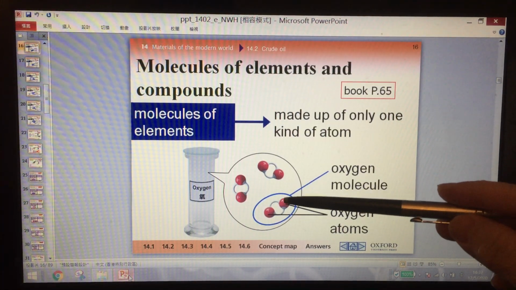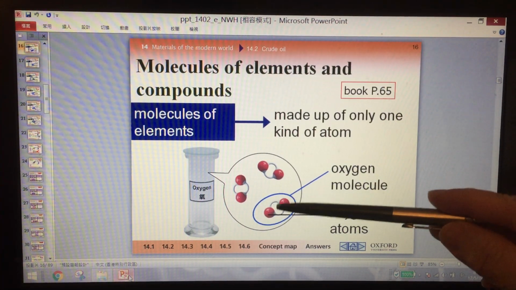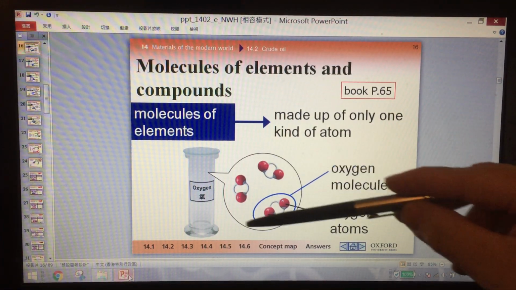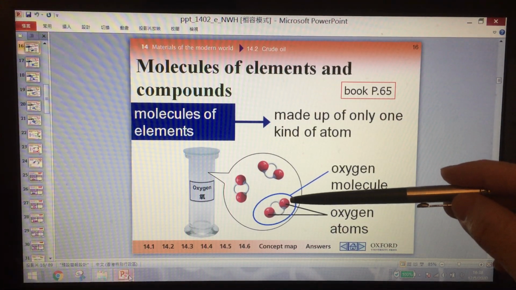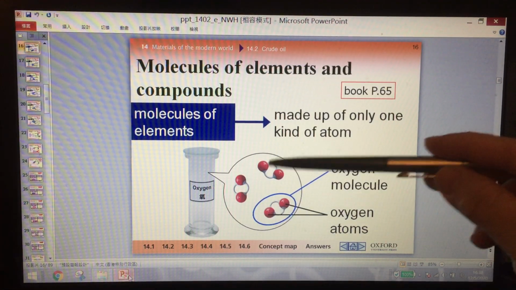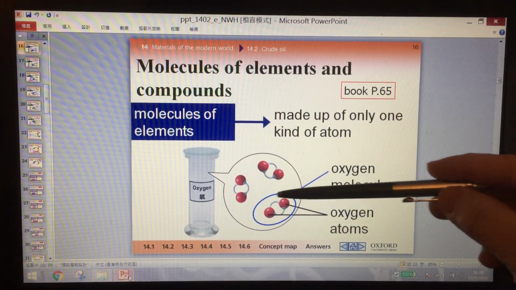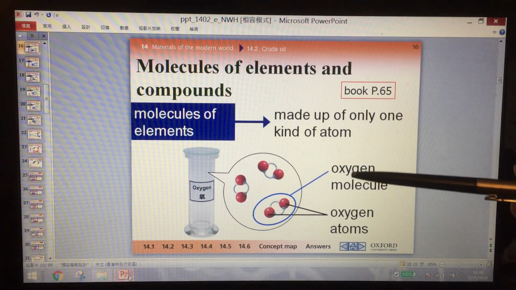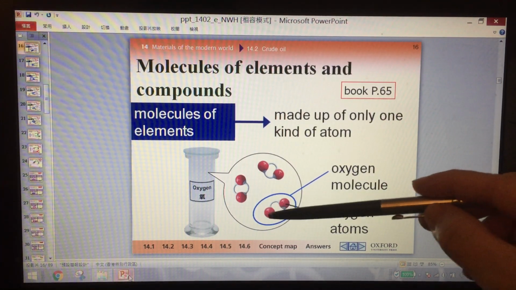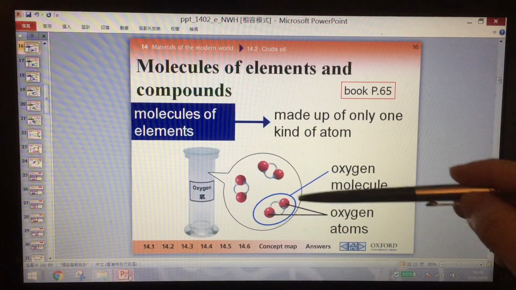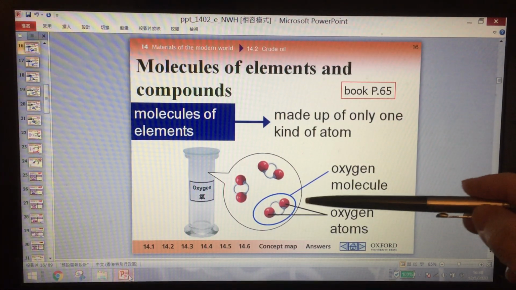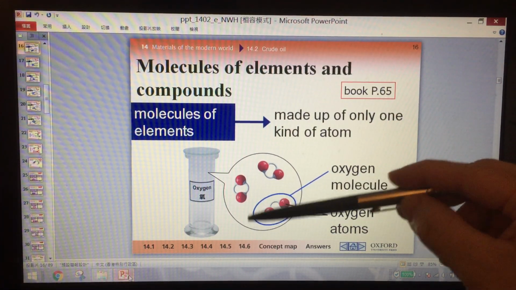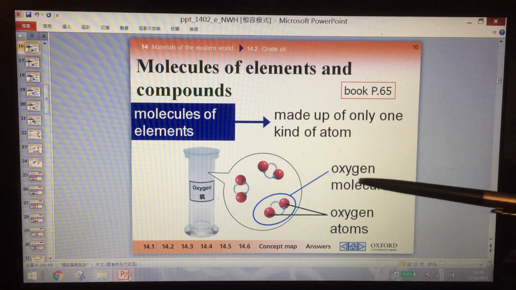And you will see that a single oxygen atom is not stable, so it is not easy for us to find a single oxygen atom in nature. Generally speaking, they will exist as oxygen molecules, because two oxygen atoms joined together are more stable than just one single oxygen atom. So generally speaking, we will see oxygen gas as oxygen molecules.